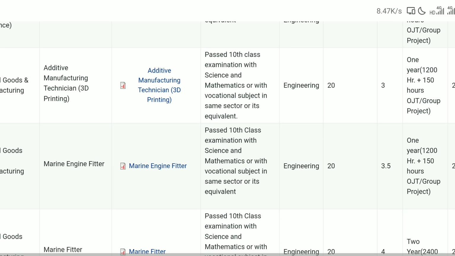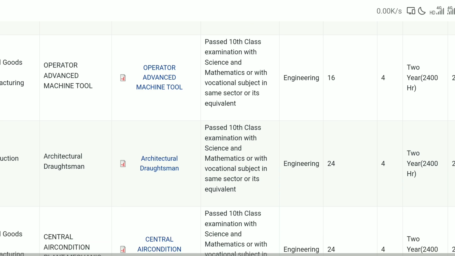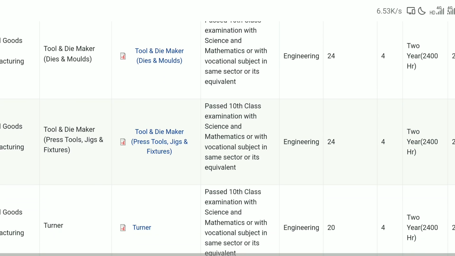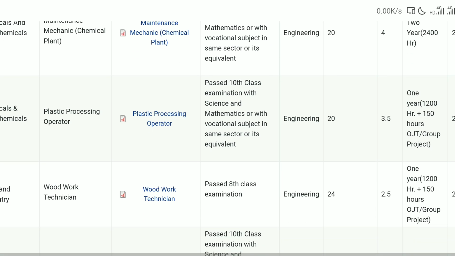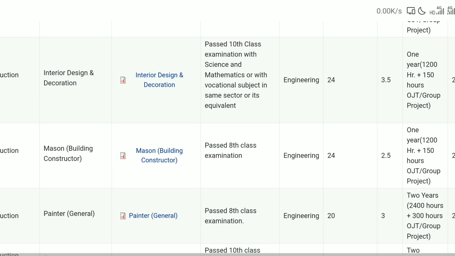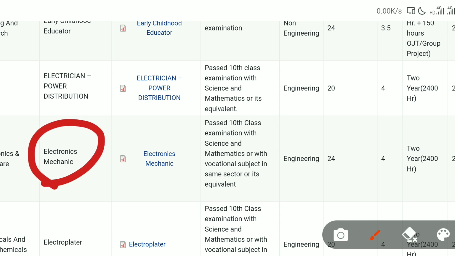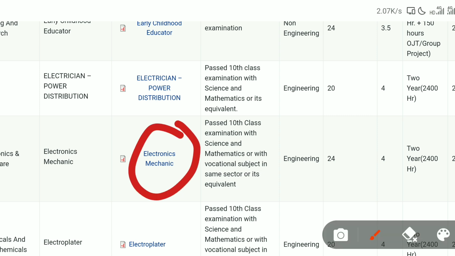And I am searching for electronics mechanic. Why? Because I also have the CBT2 test and I have chosen electronics mechanic as my trade subject, and I am also an aspirant. So let me show you where it is. Yes, here it is. At number 62, electronics mechanic is there, right? If you have also chosen electronics mechanic as your trade subject, just click on this. Here it is, the PDF official syllabus.